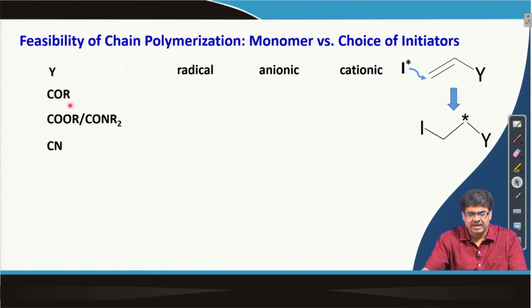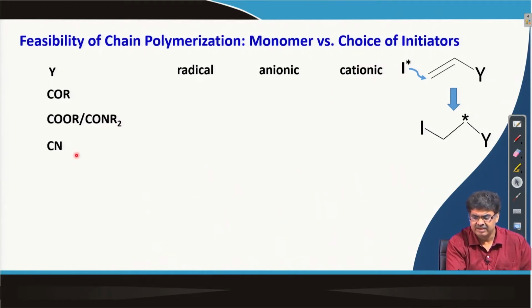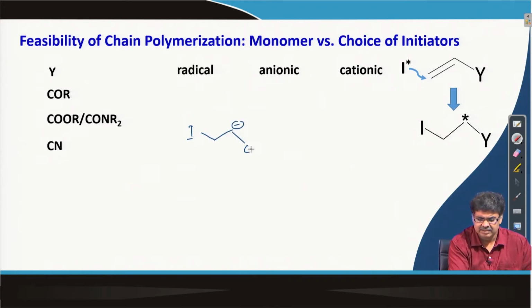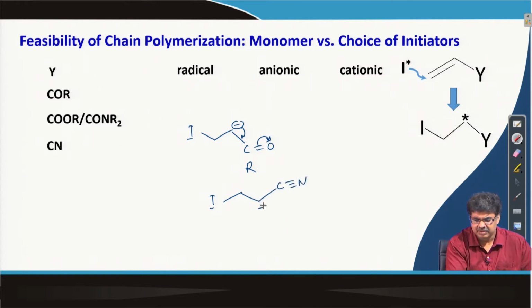So, if I write COR and this type of Y is this functionality, say then if I have an anion, and Y is COR, then I can actually stabilize this like this, or if I have a C triple bond N, then I can stabilize this.